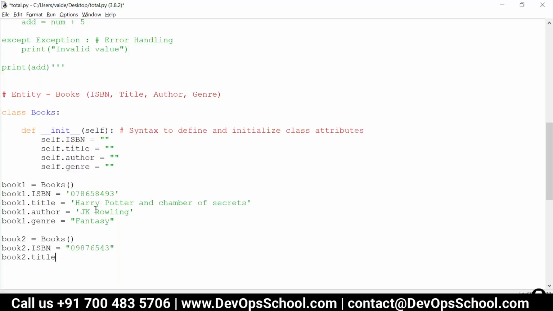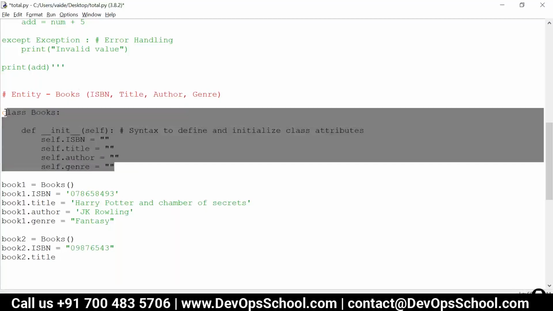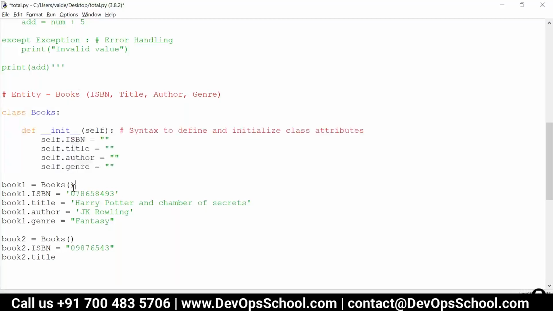So now the variables are defined only once, but with the help of this instance creation, we are generating multiple copies of those 4 variables, and we are referring to them using this object. So the value which is defined for book1.isbn will be specific to book1. The value of ISBN for book2 will be specific only to book2.